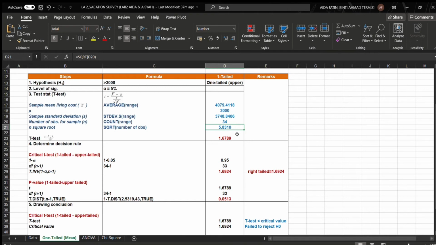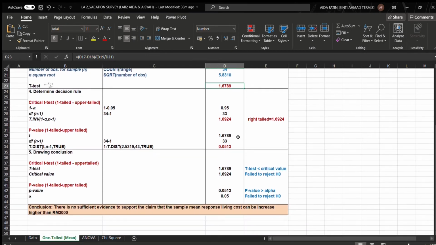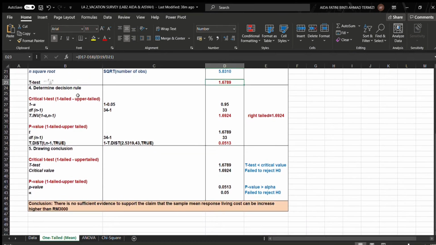And then for the t-test, the formula is bracket D70 minus D18 over bracket D19 over D21 close bracket, and then we will get 1.6789. And then to determine the decision rule, we are using the t-test. To get this one, we are using the formula 1 minus alpha, which is 0.05, which is 0.95, and then for the df, which is n minus 1, we will get 33, which is from 34 minus 1. And then for the t point inverse, we will get 1.6924, which is the right tail.